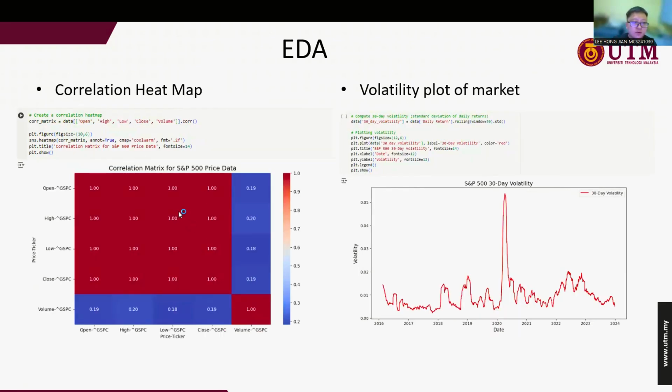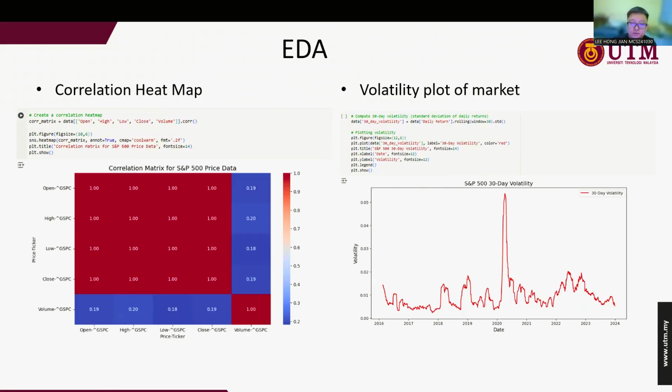And next, the correlation heat map. You can see that all the features that we choose actually have a strong relationship with each other. And next is the volatility of the market. This one is just to check the liquidity of the SP500 in the stock market. From the graph, 2016 until 2020 and also 2021 until 2024, we can consider it a steady state. But in 2020 until 2021, we have a high peak here. It's because of COVID-19. So based on this, we can know that the volatility of the SP500 might be affected by worldwide issues.